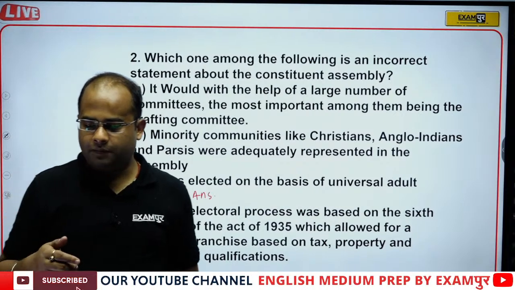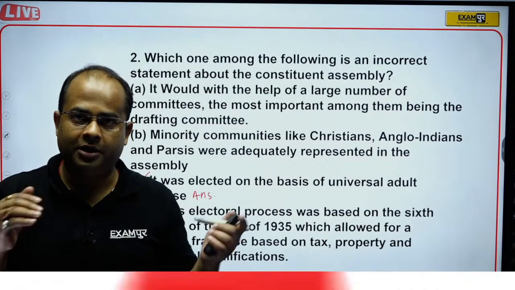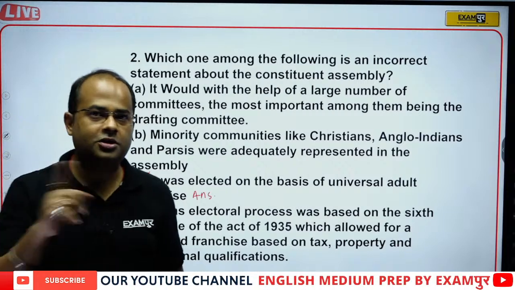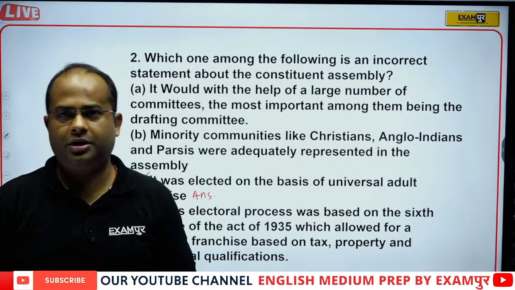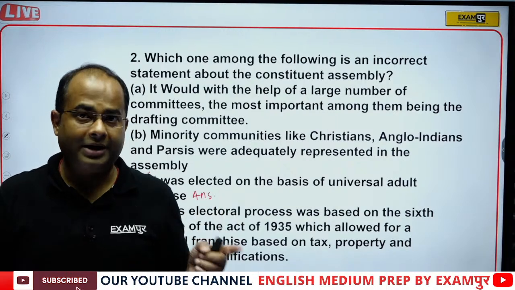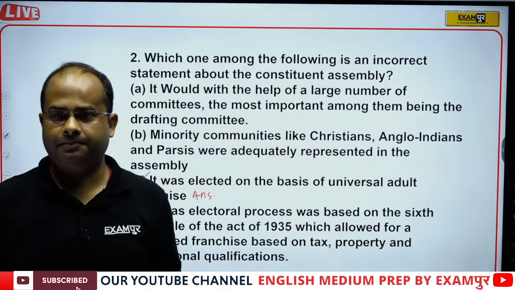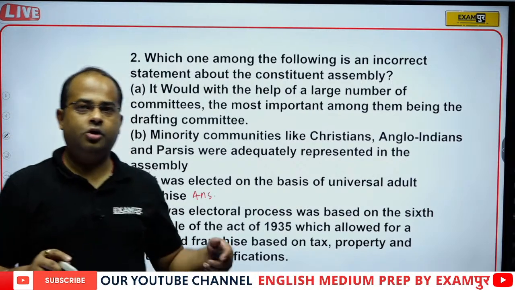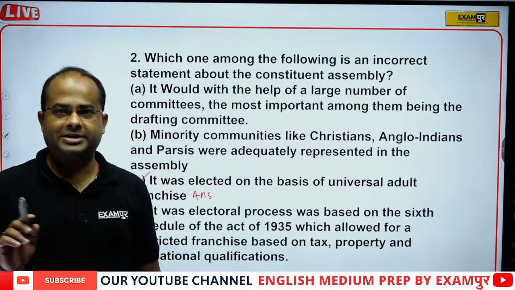Educational qualification is not a dependency, definitely, irrespective of educational qualification, universal adult suffrage is a feature of direct election, and in the Constituent Assembly election, direct election was not there, because not everyone was aware of their rights. Voting rights were not given to everyone, because we are talking about the time of British India, not independent India. I hope, my dear students, that is clear to all of you?